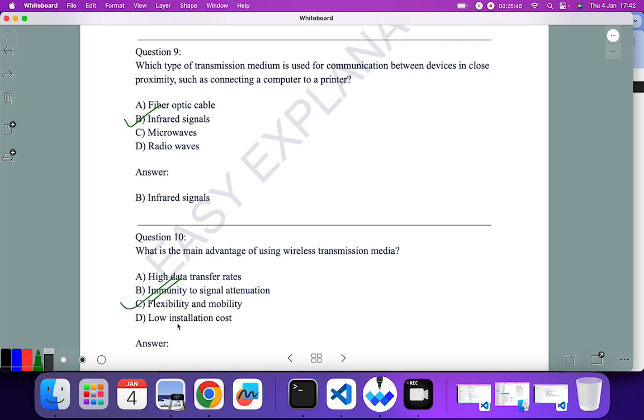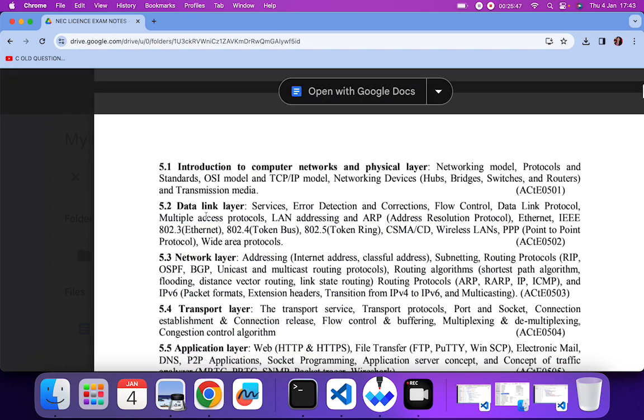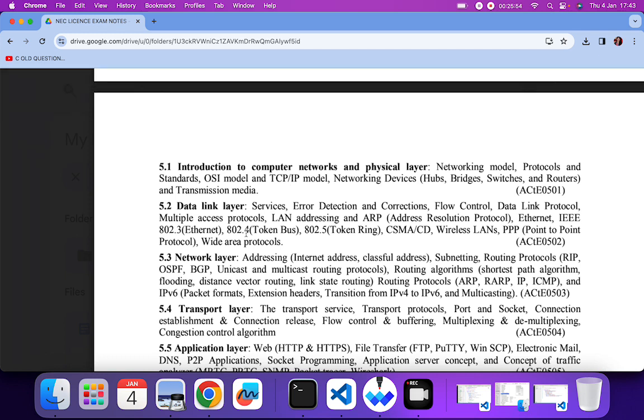Okay, so that was all about 5.1. We covered this topic, 5.1. In the next video I'll come up with the topic data link layer, that is 5.2.